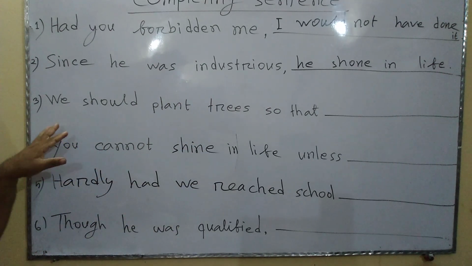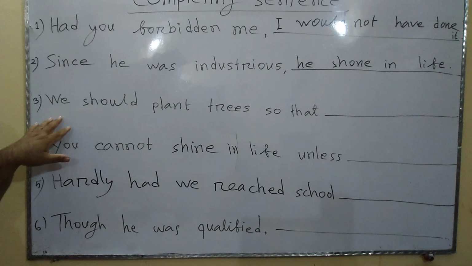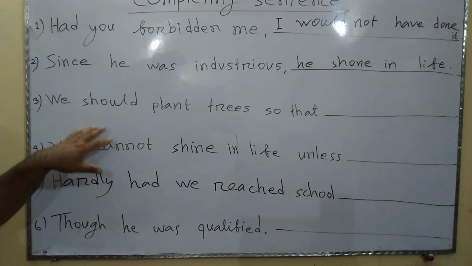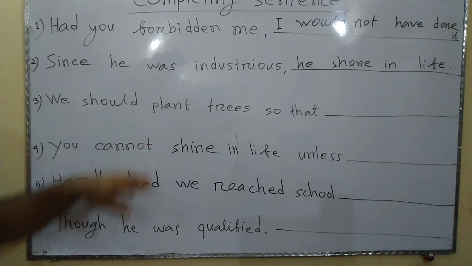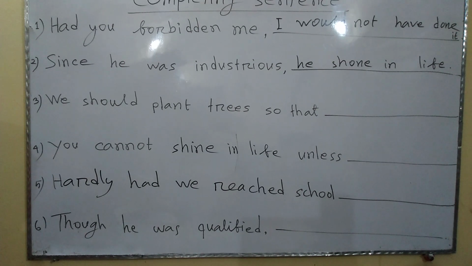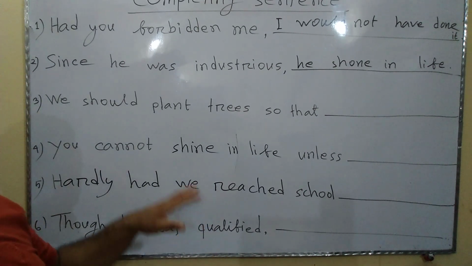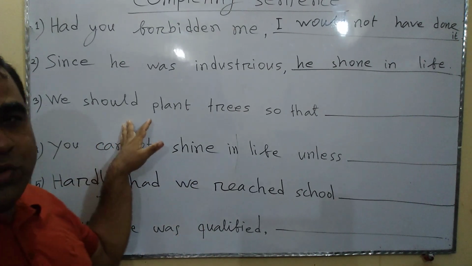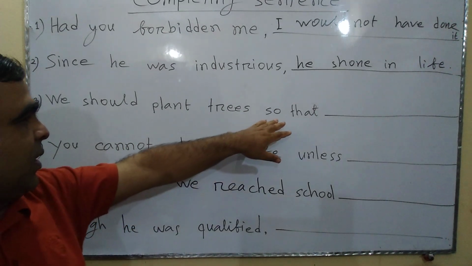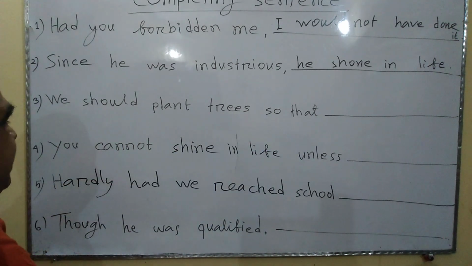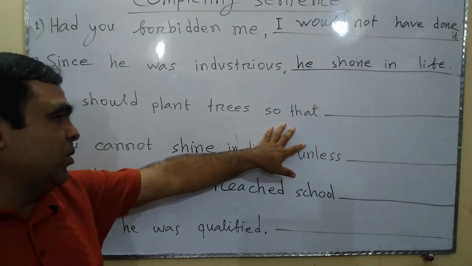Now, look at sentence 3. Here I have written, we should plant trees so that. What is the conjunction here? Try to find out the conjunction. The conjunction here is so that. The use of so that.